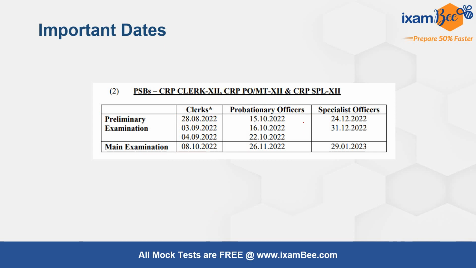First of all, the important dates. As per the IBPS calendar, the Specialist Officer Prelims exam is expected to be held on 24th and 31st of December, and the mains exam is expected to be held on 29th of January. Every year the IBPS SO exam is in December and January. Last year the notification came in November. So this year also we are expecting the notification will be out in the month of November.